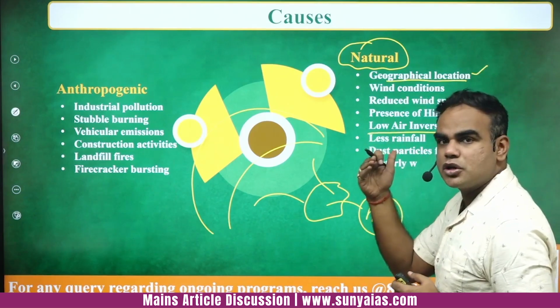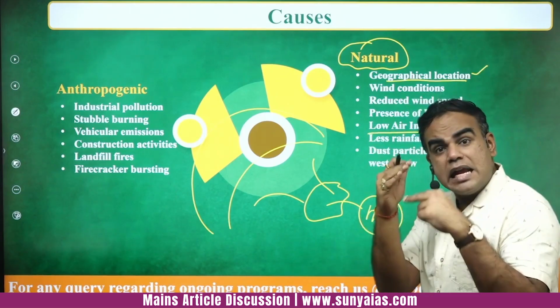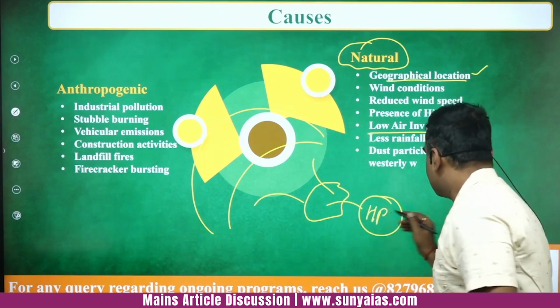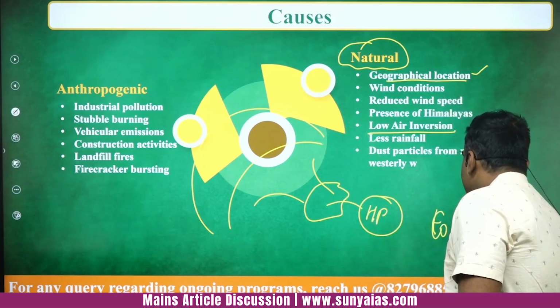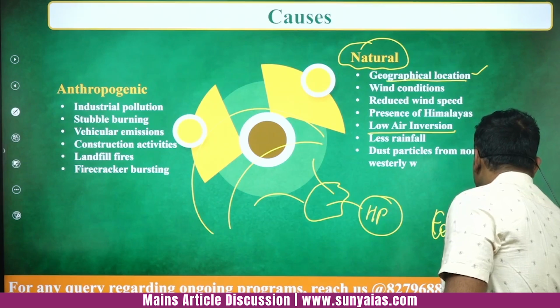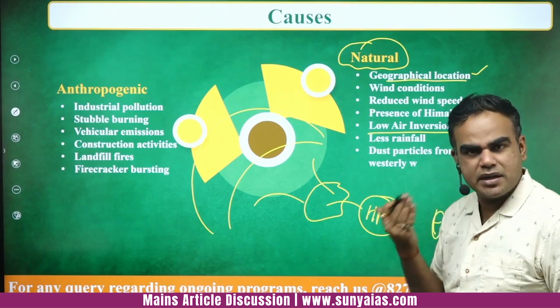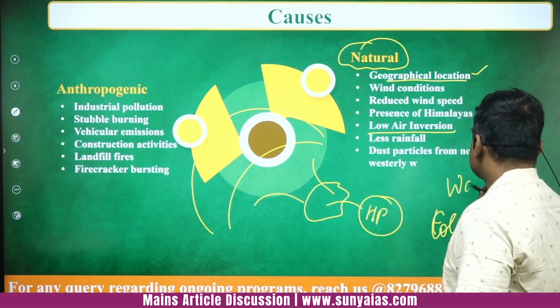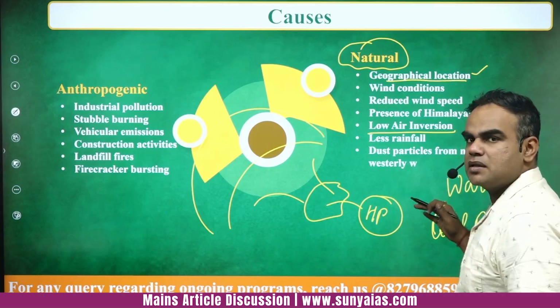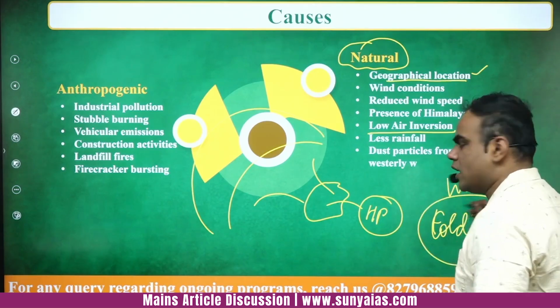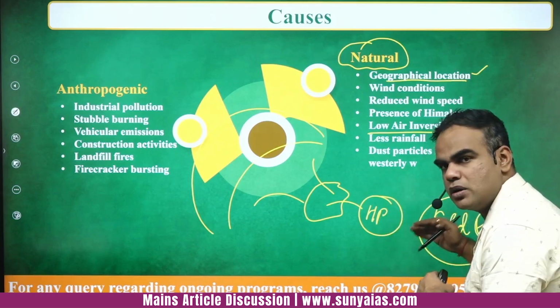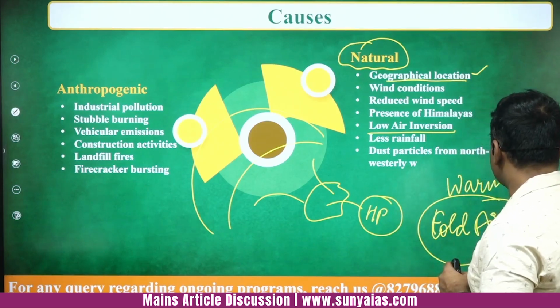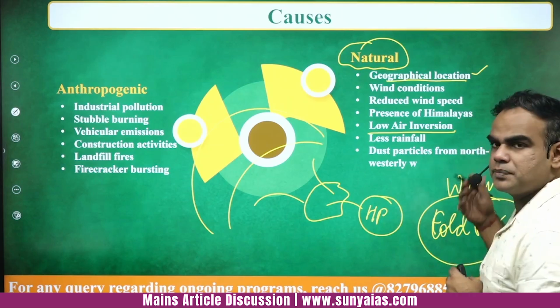दूसरी चीज क्या है, especially during the winter months, and again I'm clubbing these two points. Low air inversion क्या होता है, see air inversion हो गया है, okay, which means the cold air, okay, of course we know the cold air is heavier, okay, warm air is lighter. So during the winter months the cold air which is close to the ground gets trapped in the layer of warm air which is above it, okay.